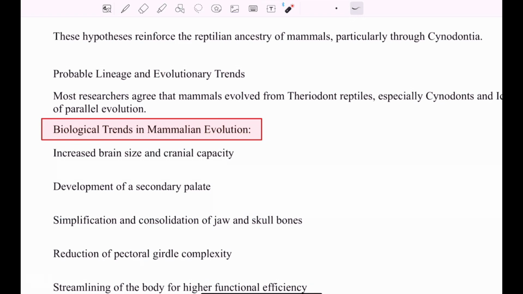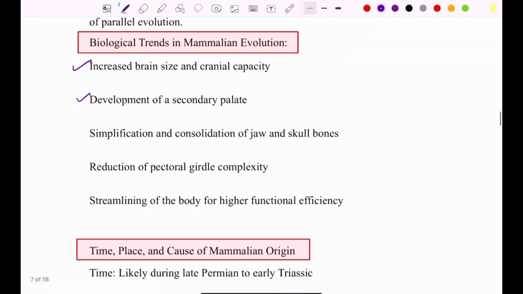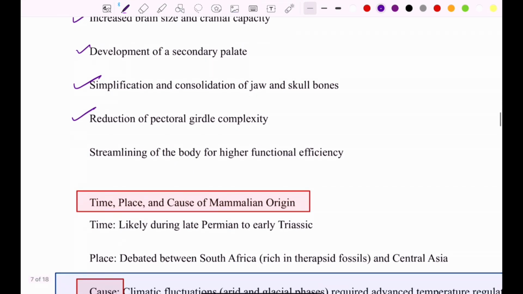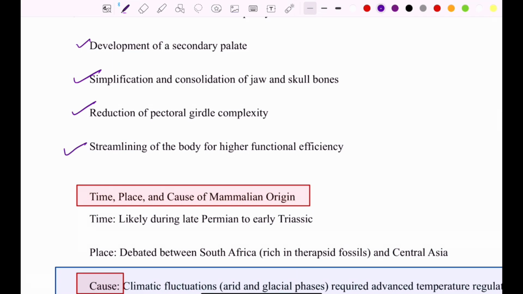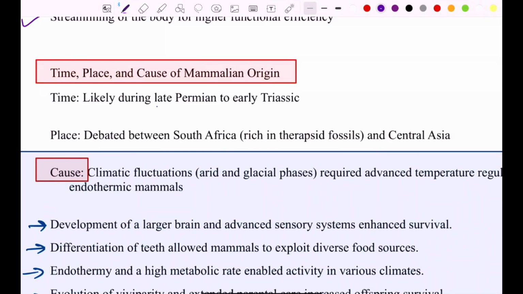Then we have certain biological trends in mammalian evolution, like increased brain size and cranial capacity, development of the secondary palate, simplification and consolidation of the jaw and skull bones, reduction of the pectoral girdle, and streamlining of the body for higher functional efficiency. It is considered that the mammals evolved during the late Permian to the early Triassic period, according to the fossil evidences, and the place of origin is between South Africa and Central Asia.